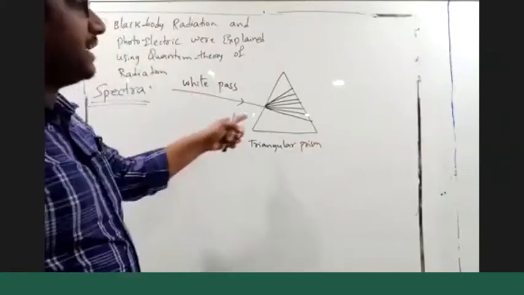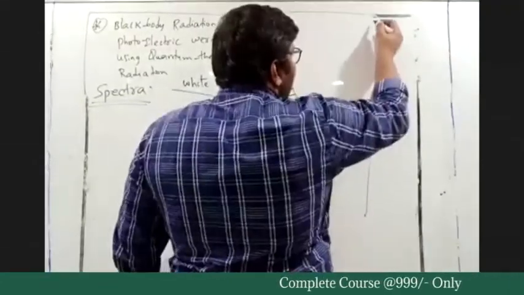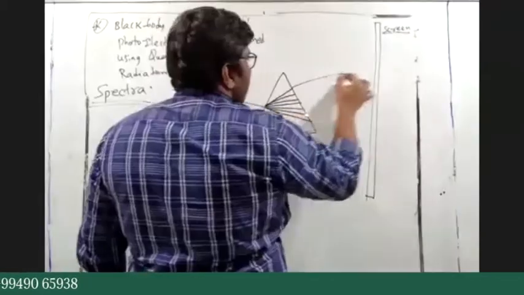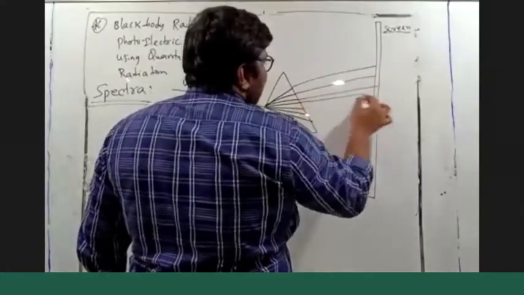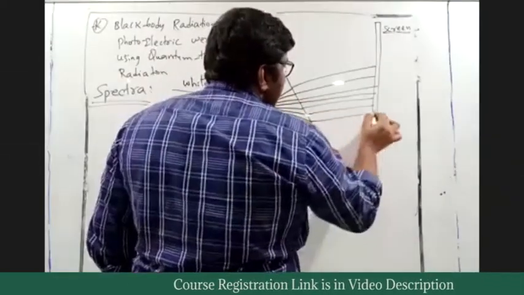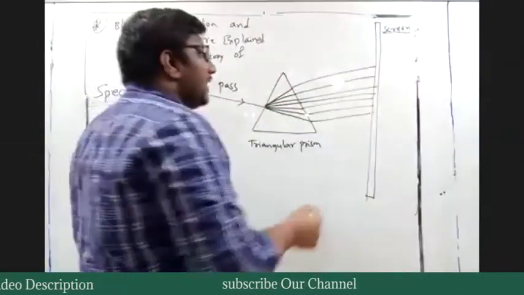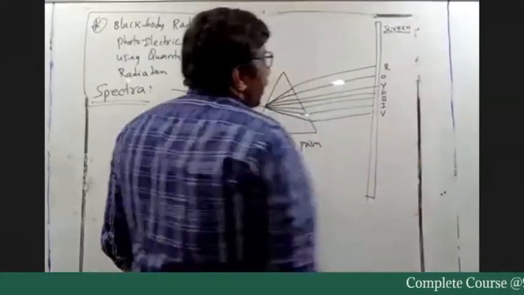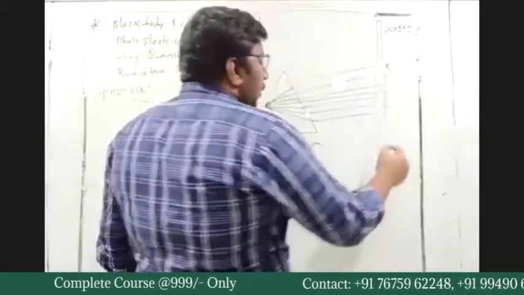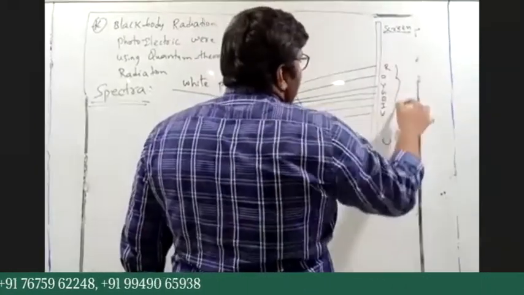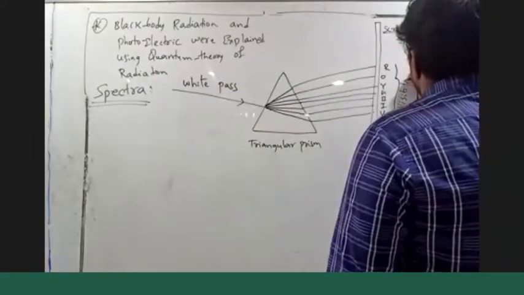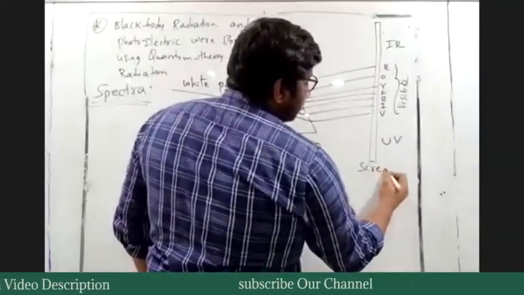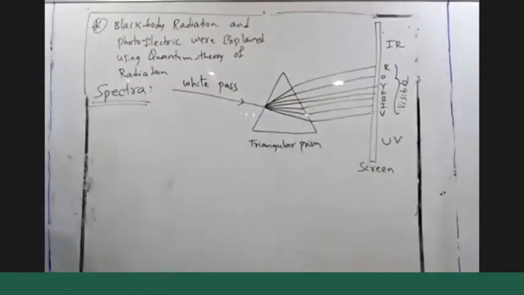When you keep a screen here, all the light which comes out from the other end of the prism will be incident on the screen, and on the screen you can see all the colors: V, I, B, G, Y, O, R, that is UV, then visible, and this was our screen.